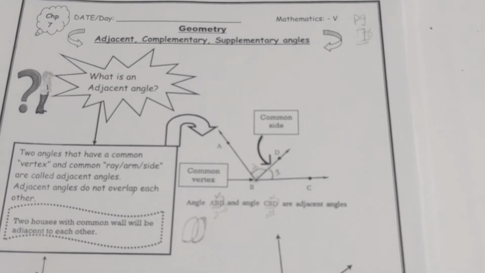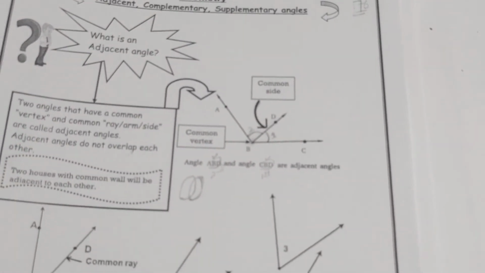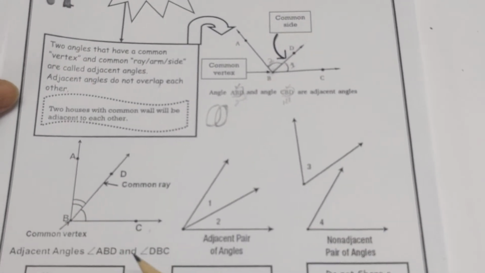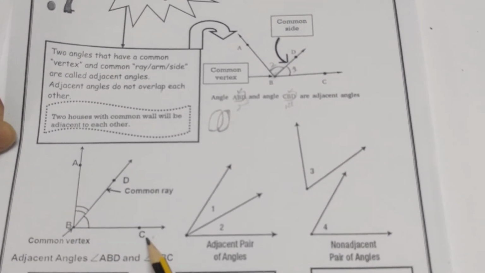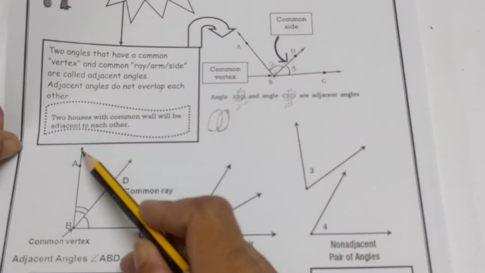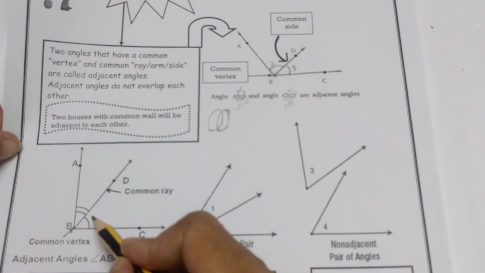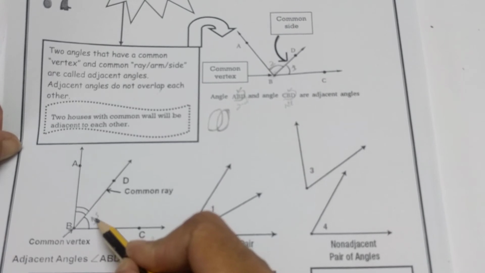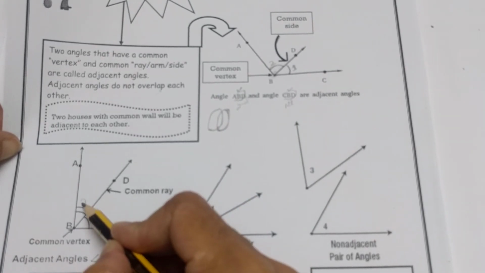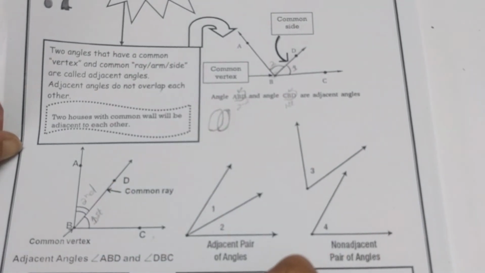Let's start some more examples about the adjacent angles. Look at this first figure. Two angles are here. This one is the first angle, and this one is the second angle.